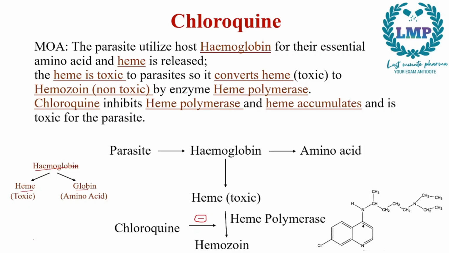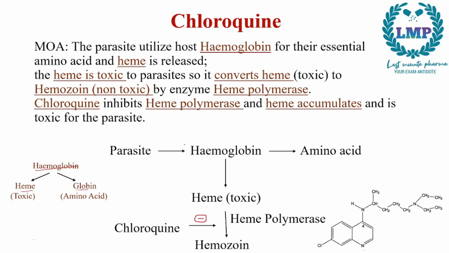Since the heme is toxic to the parasite, it converts heme to hemozoin. That is, heme is toxic, hemozoin is non-toxic. This is done by the enzyme heme polymerase. Now chloroquine inhibits heme polymerase, and heme accumulates and is toxic for the parasite.